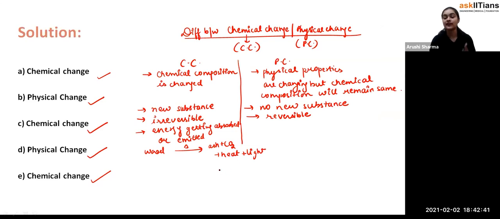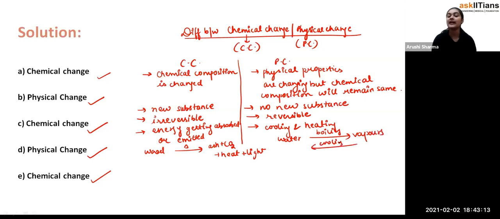Emitted means emission. Whenever there is the release of energy in the form of heat or light, whether it is the absorption or the emission of the energy, we call such changes chemical changes. But in the physical changes, it requires only cooling and heating. How, student? Whenever there is water in some utensil and you start heating it, like boiling it, there is the formation of vapors. But when you cool those vapors again, they will convert back into water.